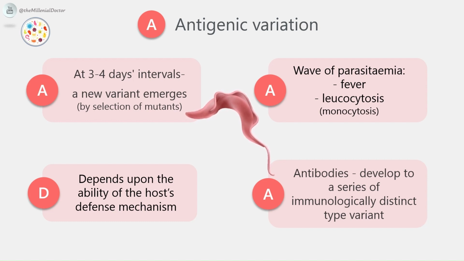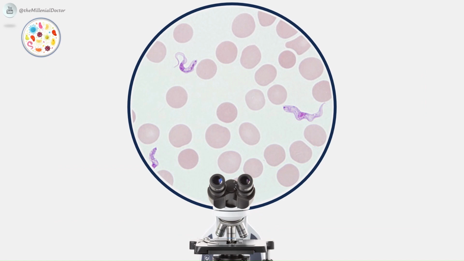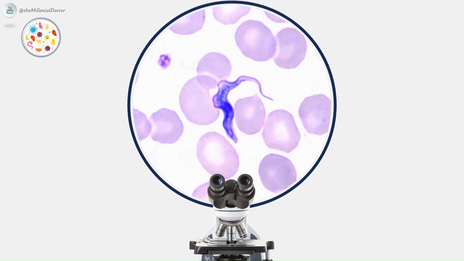Each successive wave represents a variant antigenic type, VAT, of trypomastigote possessing variant-specific surface antigens, that is VSSAs, or variant surface glycoprotein, VSG, coat antigen. It is estimated that a single trypanosome may have as many as 1000 or more VSG genes that help to evade immune response. Besides this, trypanosomes also have other mechanisms that help them to evade host immune responses. This is the parasite when seen under a microscope, and this is when it is stained.